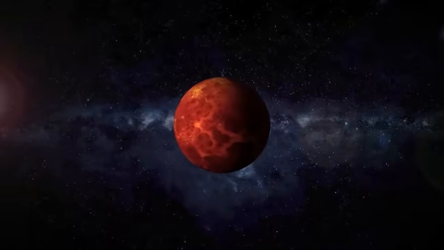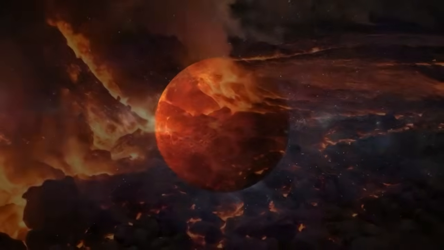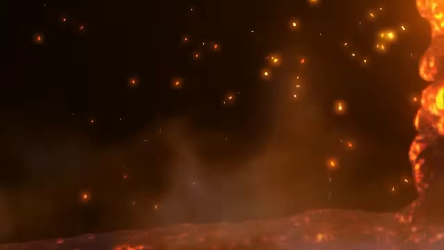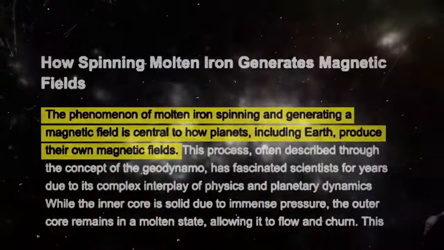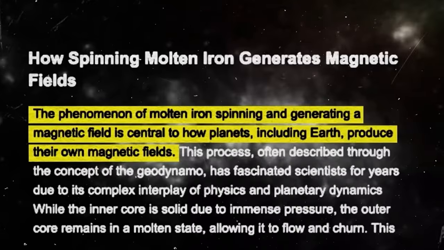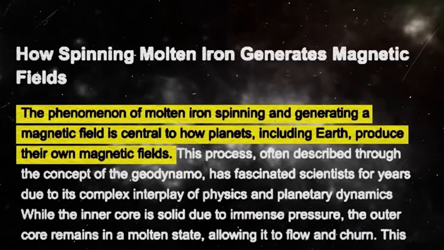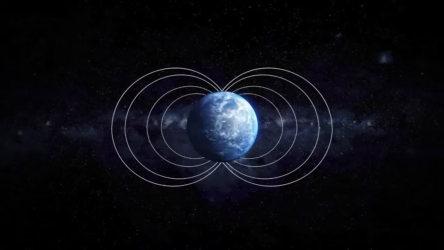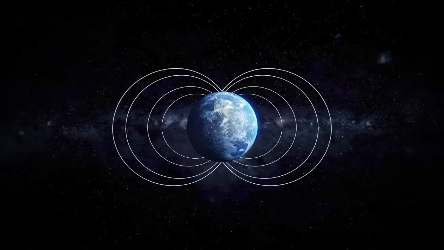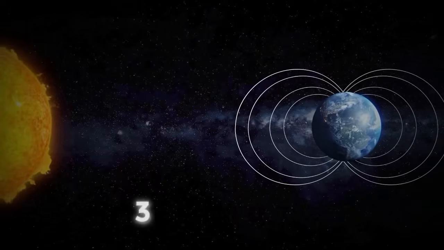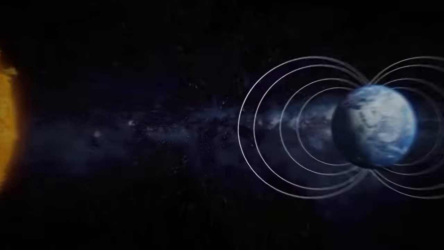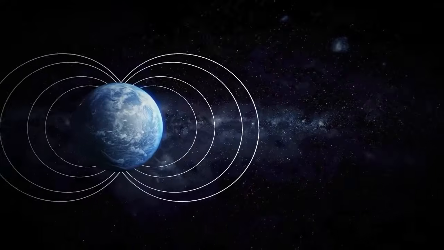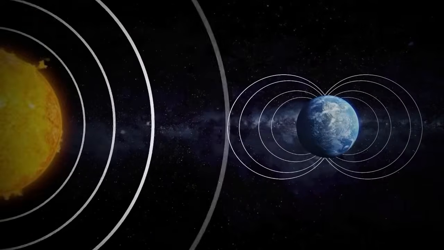The answer lies in the planet's core. As Earth's temperature rose, rocks and metals like iron and nickel melted and sank into the core. Because iron and nickel are heavy, they naturally settled in the center. Geophysicists explain that when molten iron rotates, it generates a magnetic field. Since Earth's core is rich in molten iron, it produces a strong magnetosphere, a field that protects the planet from harmful solar radiation. This magnetic field extends up to 370,000 kilometers on the side facing the Sun, almost reaching the Moon, and extends even farther on the dark side. That's why solar radiation gets deflected.